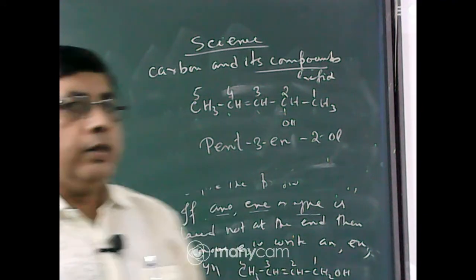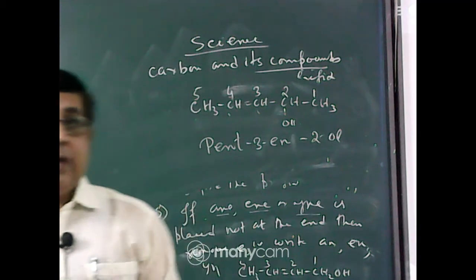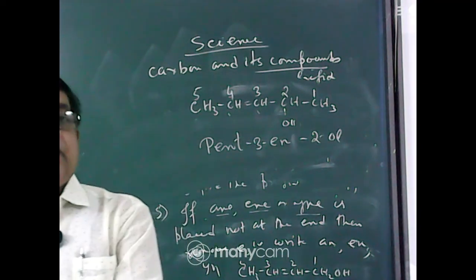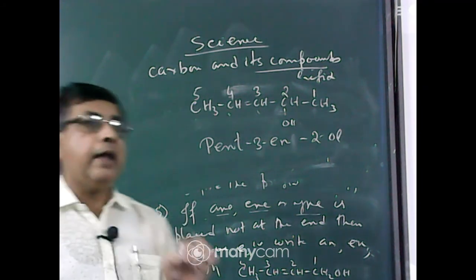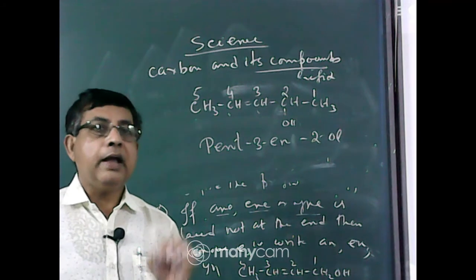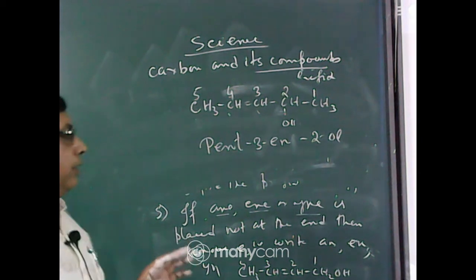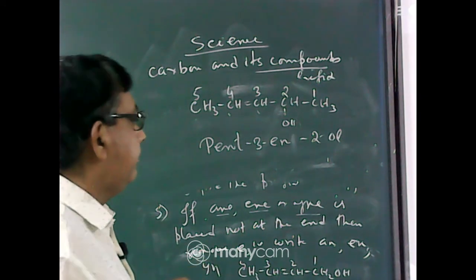So the rule is: if ene, yne and in are placed not at the end but in the middle, that is, after writing the prefix a secondary suffix is present, then you remove the last E. You write ene as "en", E-N, and yne also as "yn", Y-N. Okay? Now clear?